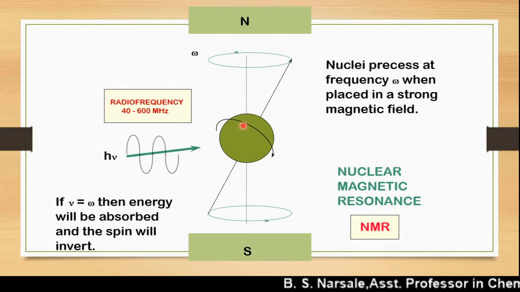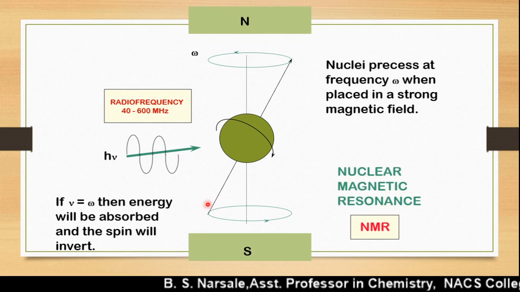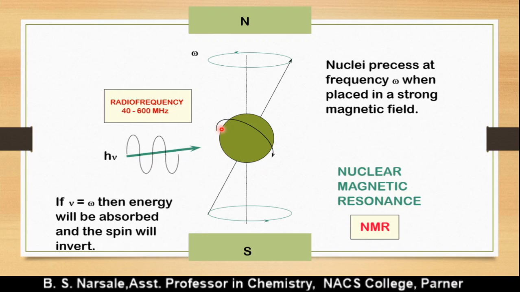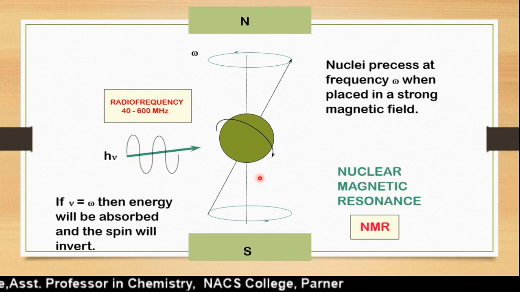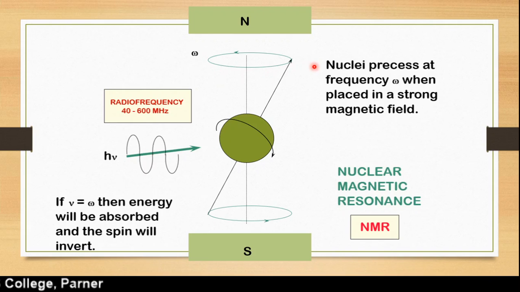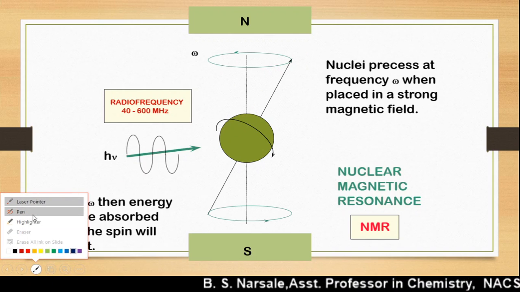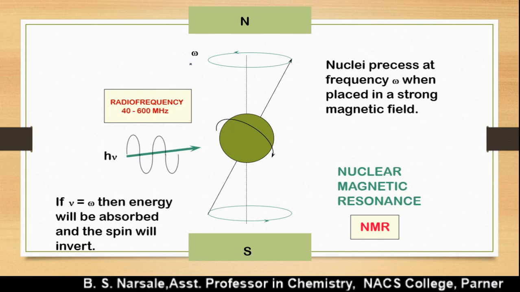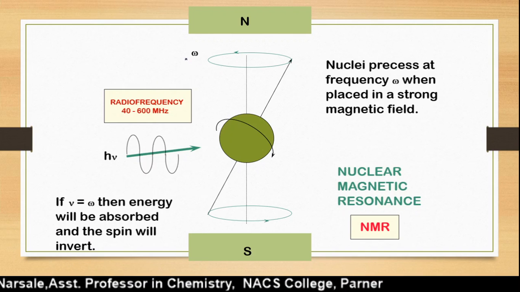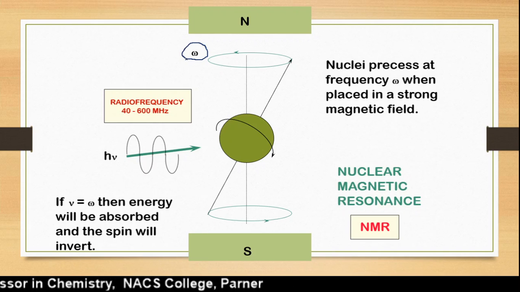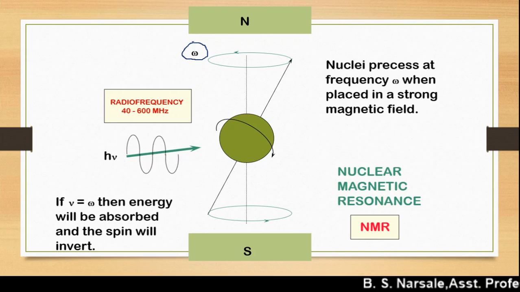When B0 is applied to any nuclei, according to the applied magnetic field, the nuclei will spin along their own axis. At the same time, this creates an angular momentum, and due to this angular path, it creates a secondary magnetic field. This secondary magnetic field is given in the form of frequency, called omega, which is known as the Larmor frequency, precession frequency, or resonance frequency.